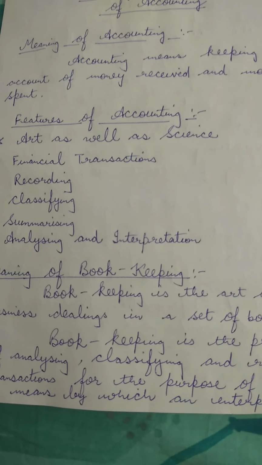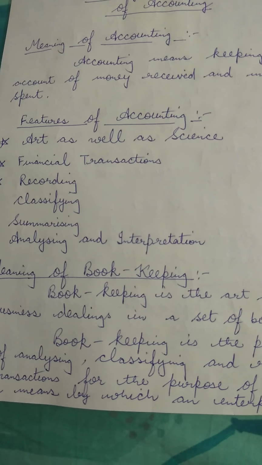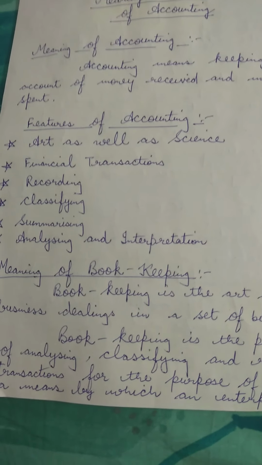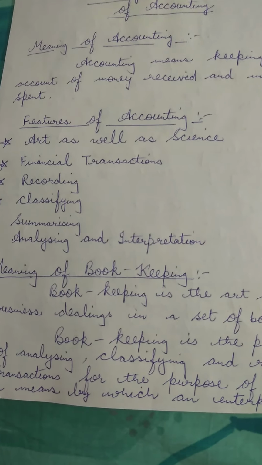So similar types of transactions are given one classification. For example, all the transactions related to receipts and payments of cash are recorded in the cash book. That is, everything on which cash is spent in an organization is recorded in the cash book.